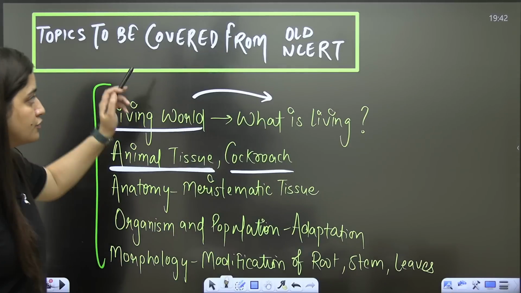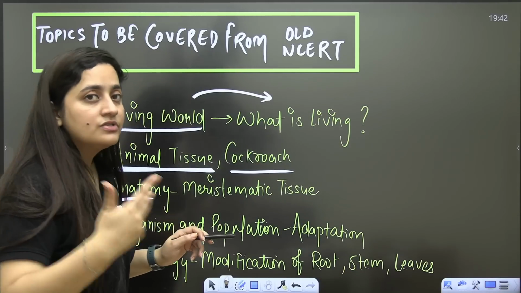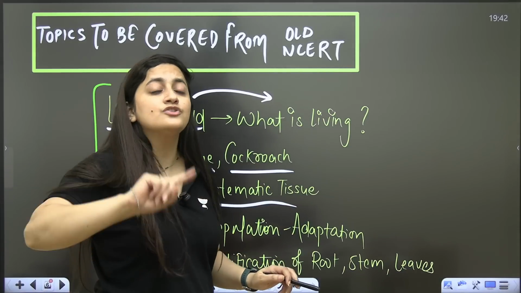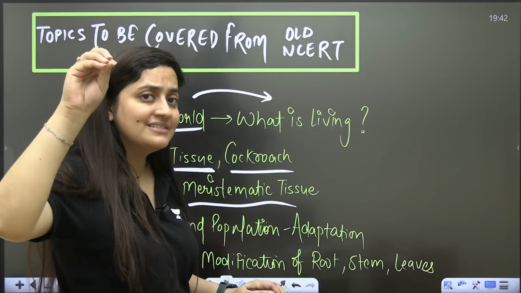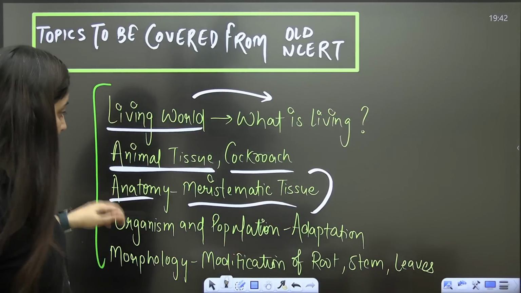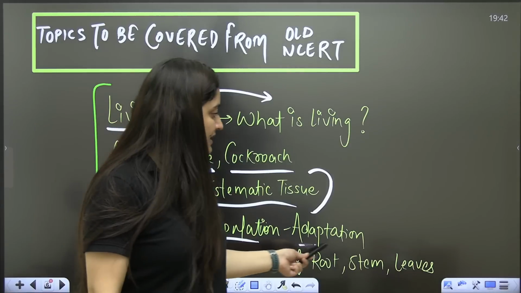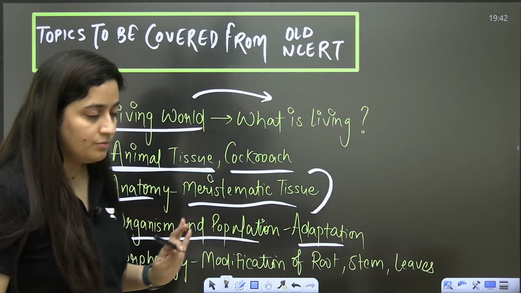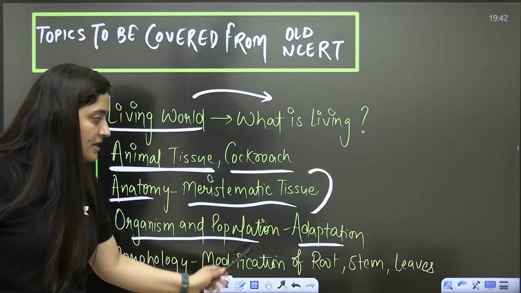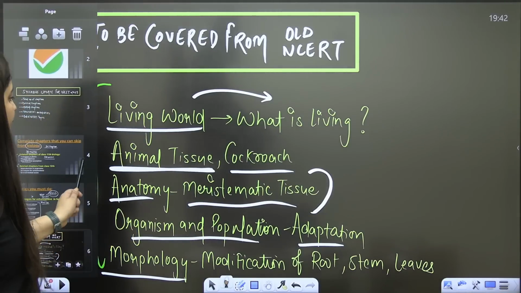For studying cockroach, go for the old NCERT. When we talk about the chapter anatomy, you have to start from the meristematic tissue, which is not in the new NCERT. The new NCERT goes directly to the tissue system. So that initial part you have to study from the old NCERT. From organism and population, you have to study adaptations, one of the most important topics. And for morphology, modification of root, stem and leaves, all those topics you have to study from the old NCERT.